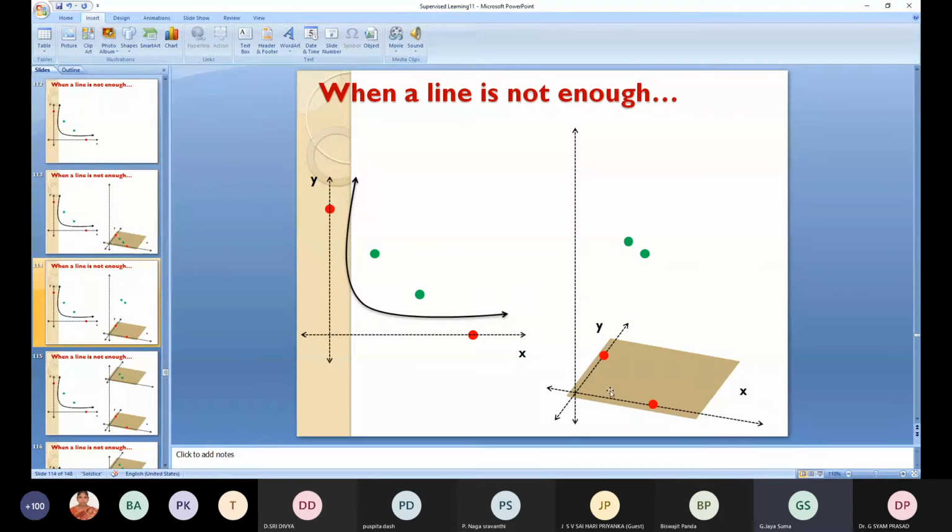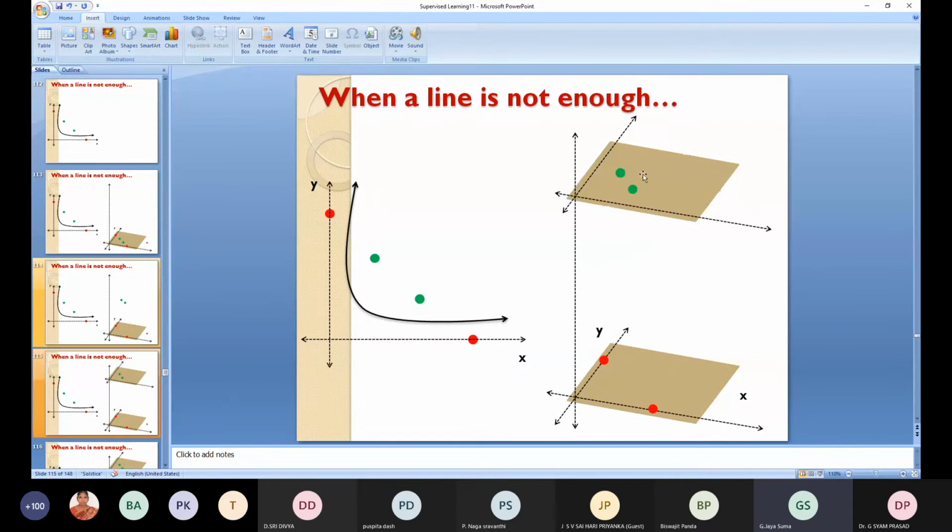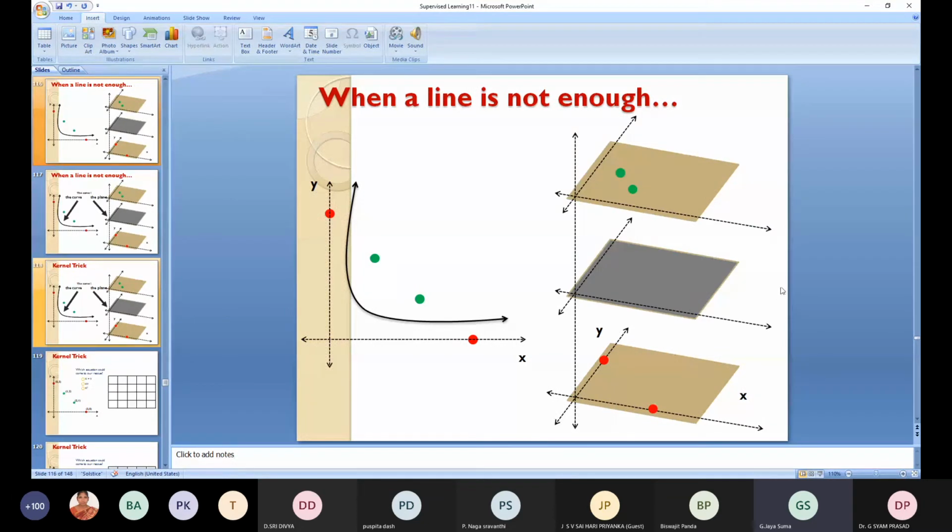So here, this is like this. This is the actual dimension, but it will be projected into this plane. This is the way you can separate. These are the curve and this is a plane, but they both are the same.